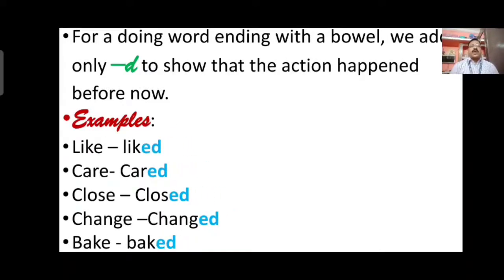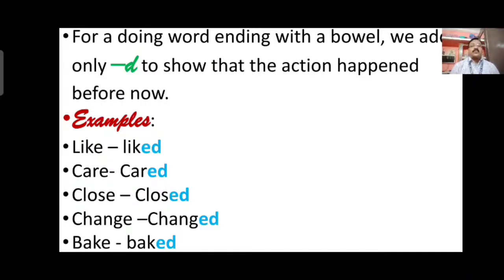For a doing word ending with a vowel, VOWEL, vowel it will be. We add only D to show that the action happened before now.